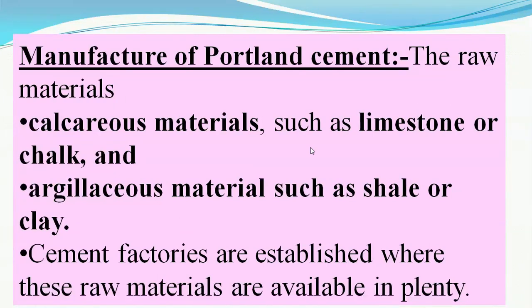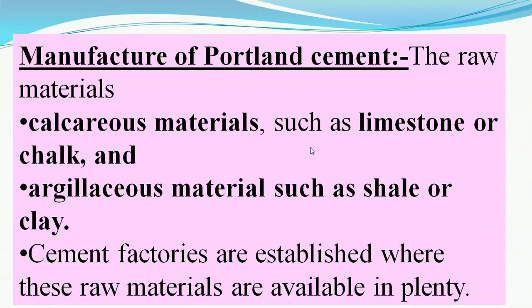They are the calcareous material, that is limestone, calcium oxide; the argillaceous material, that is shale or sand, whose chemical formula is silicon oxide; as well as the third and inevitable ingredient, aluminum oxide. It is also called alumina, which is obtained in the mines as bauxite. These are the three ingredients.